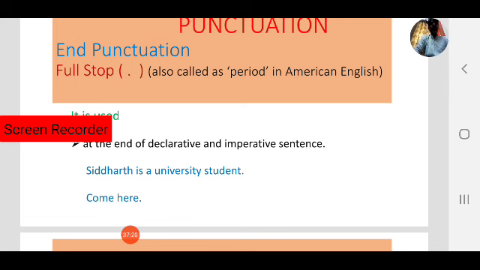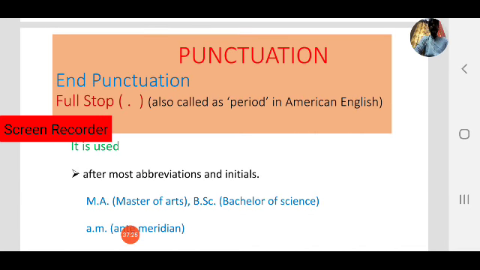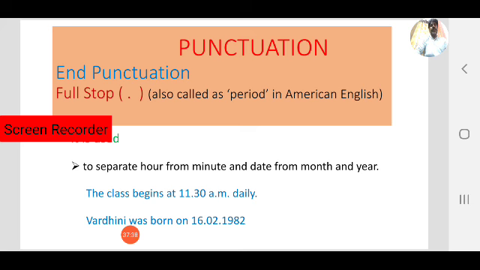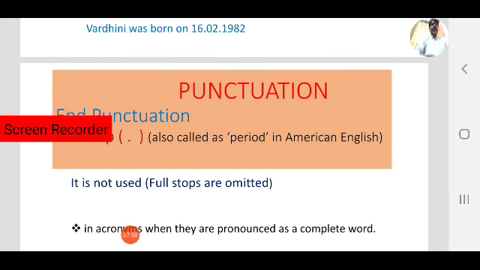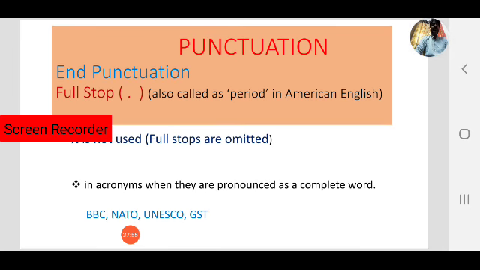At the end of declarative and imperative sentences, we use periods. Second, we use periods after most abbreviations and initials. Another case, we use a period to separate the hour from the minute and the date from the month and year. We have seen some examples. In these 3 cases we use a full stop. Next, coming to where periods are omitted.